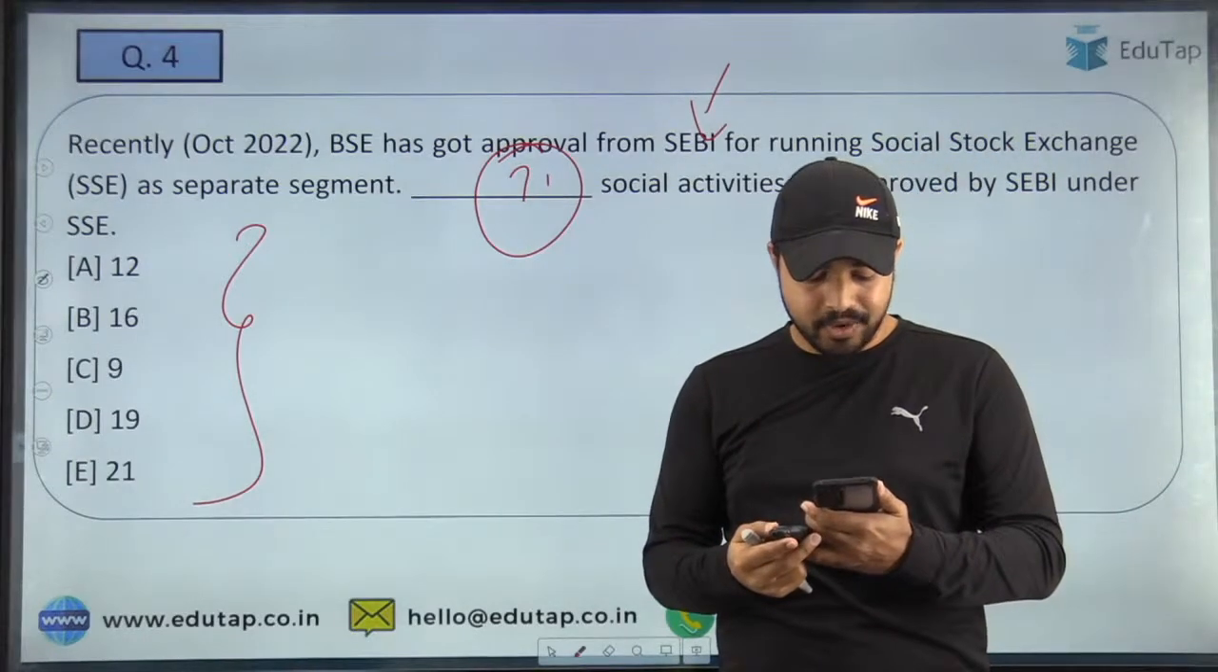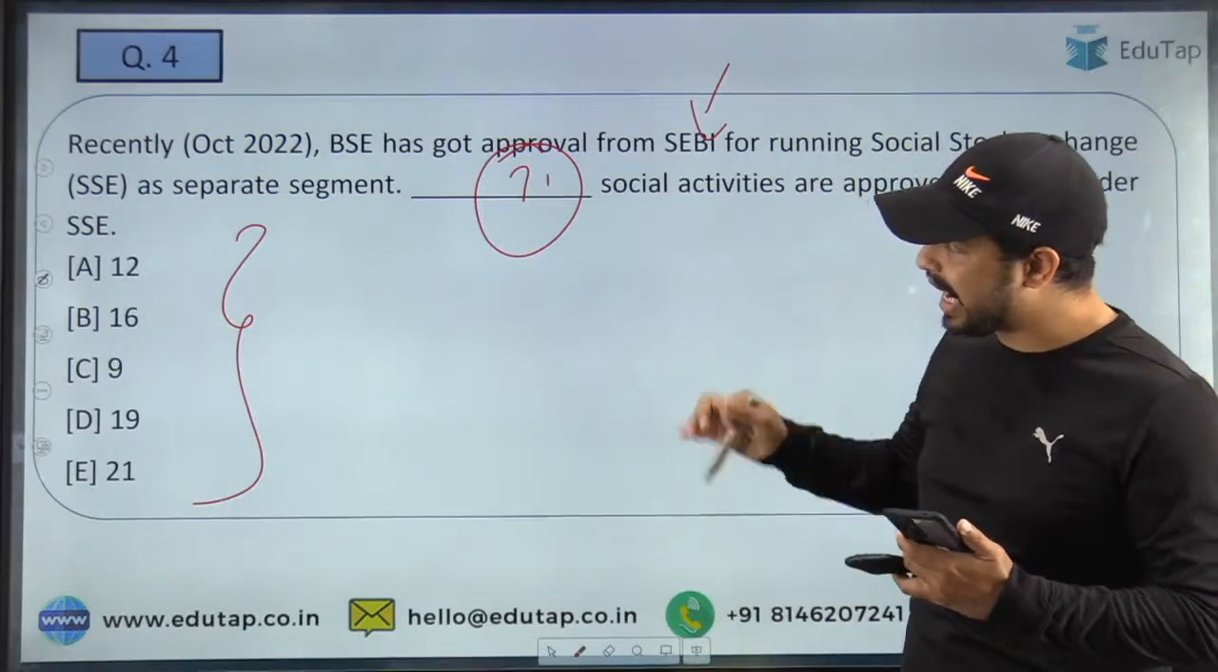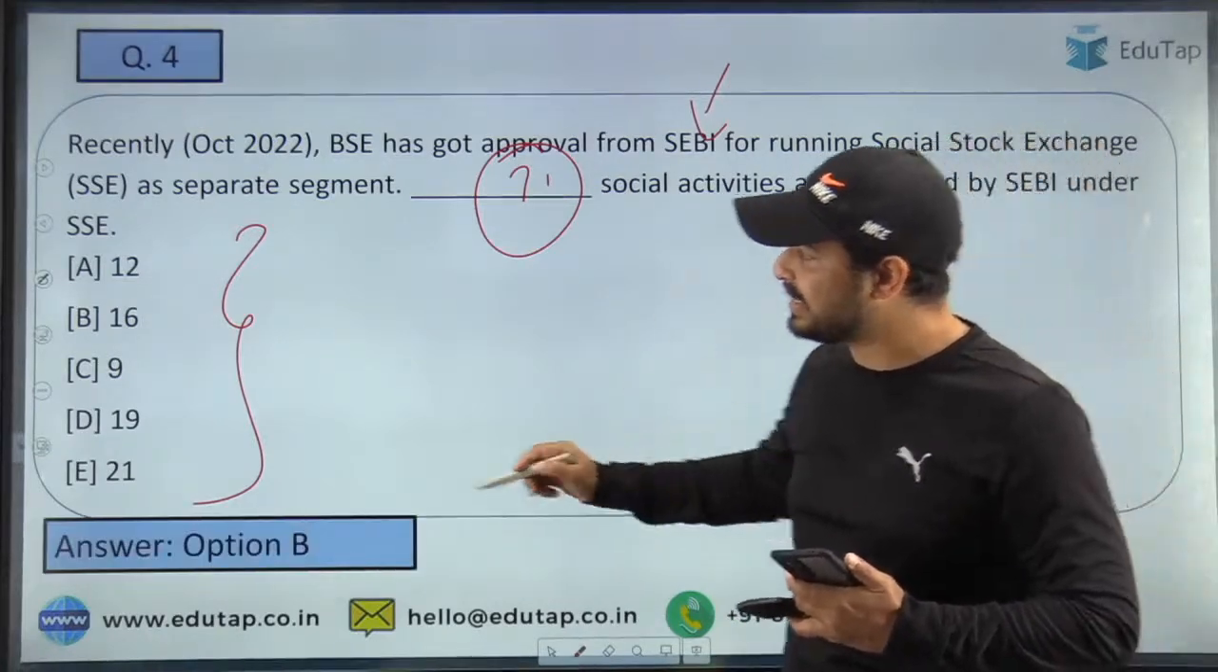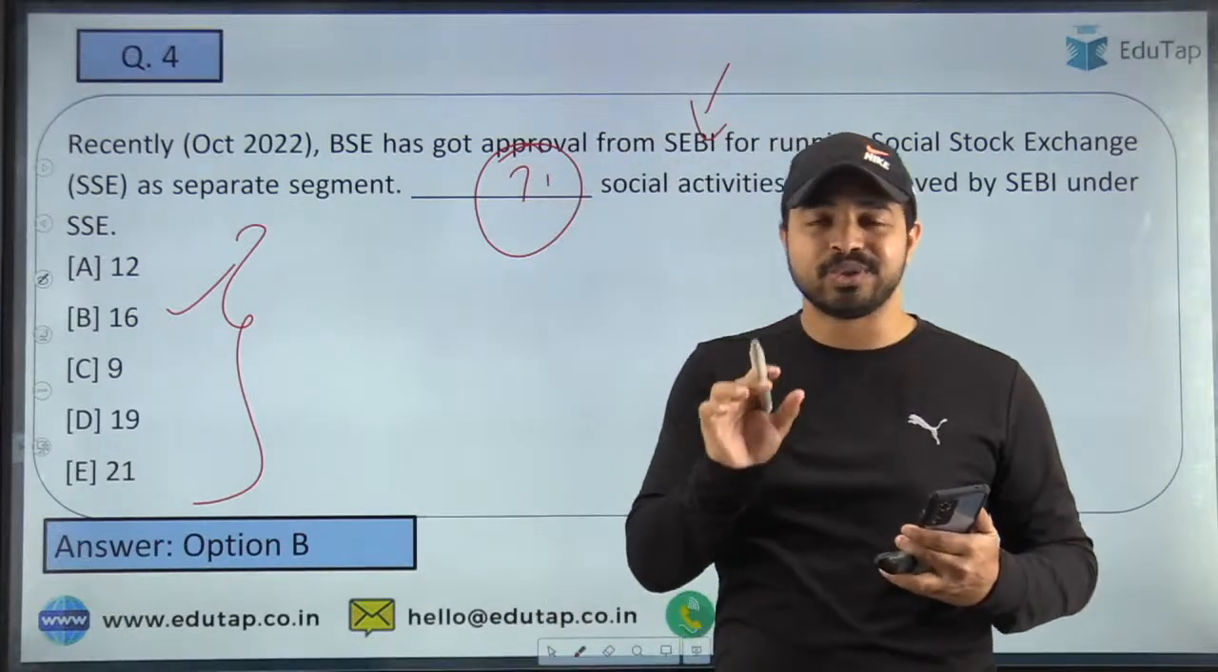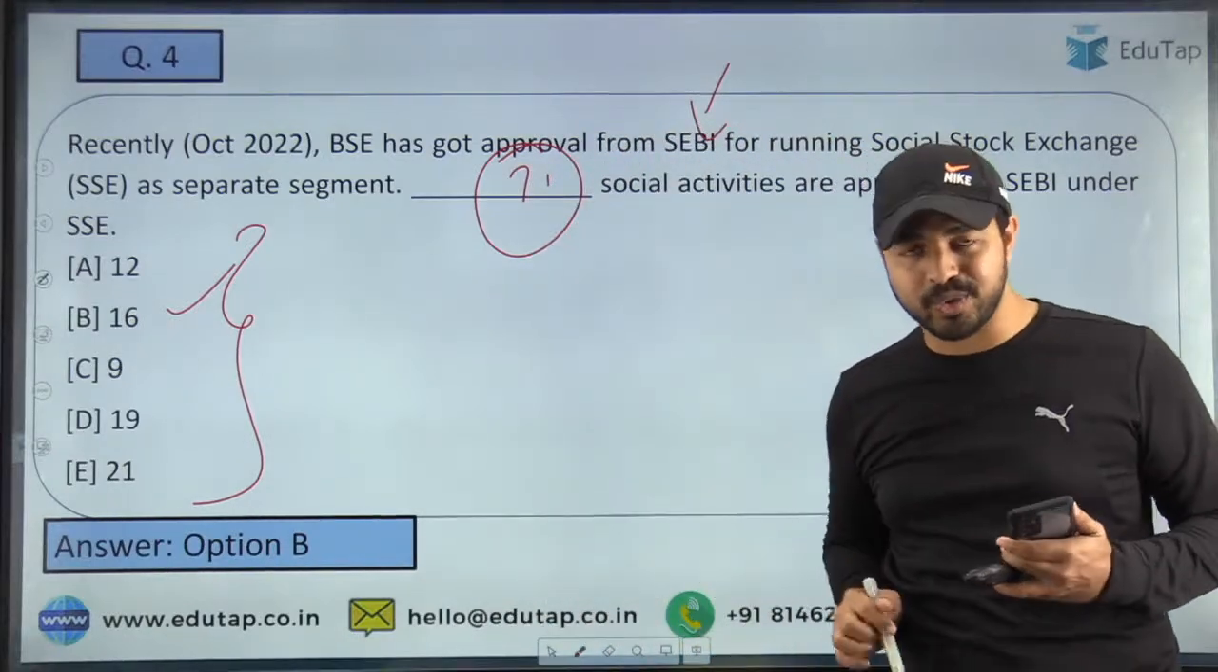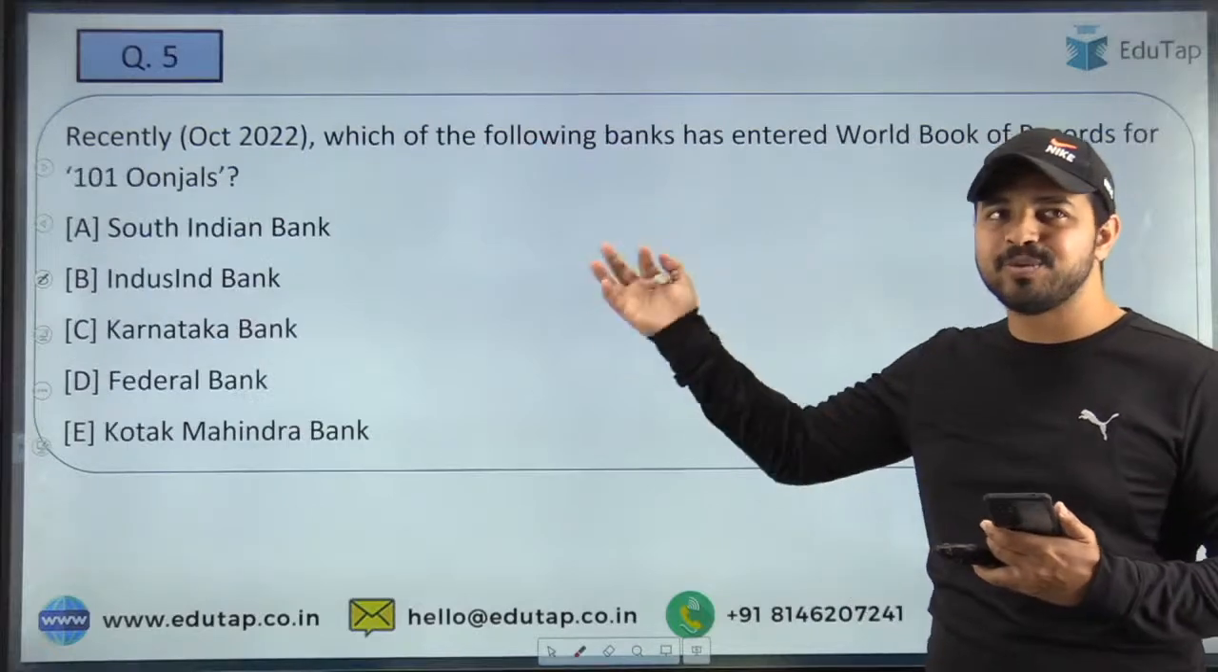So here I am getting the right answers from the people here. People are saying that it is basically option B, that is 16, and that is absolutely right. So 16 is that particular number that you are required to remember from the exam point of view. Now let's move on to the next question.